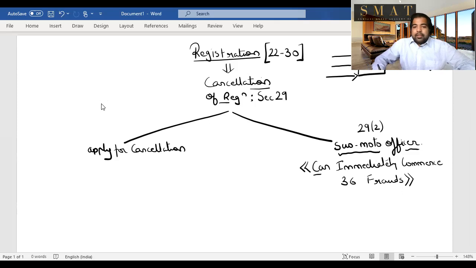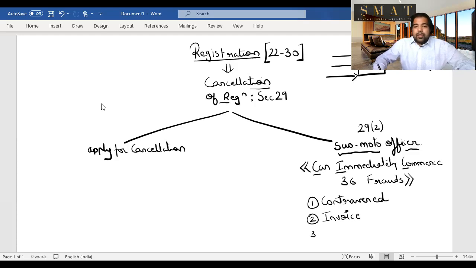First, if you've contravened any provision of the GST Act or any provision of the GST rules. Contravened basically means you've done something against a particular thing in the act or the rule, then he can cancel your registration. Second, if you issue invoices but you don't supply the electric bikes, that means you're issuing invoices without the real supply. That is a wrong thing, so they can cancel the registration.